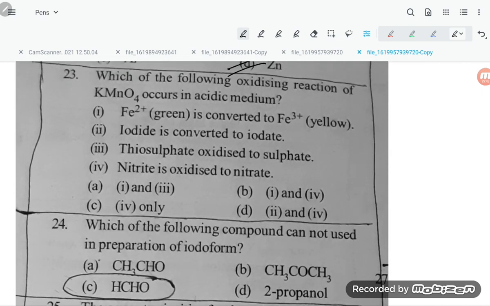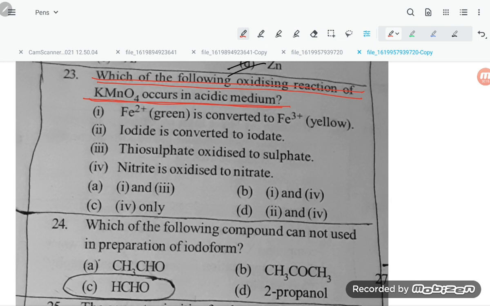Now let us move to question number 23. Which of the following oxidizing reactions of KMnO4 occurs in acidic medium? Okay, let us see the question, students. What the question is saying: which of the following oxidizing reactions of KMnO4 occurs in acidic medium?